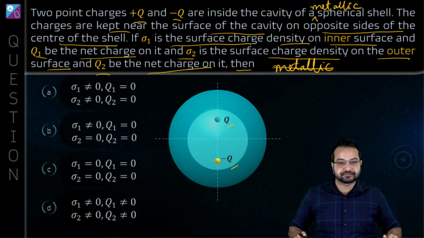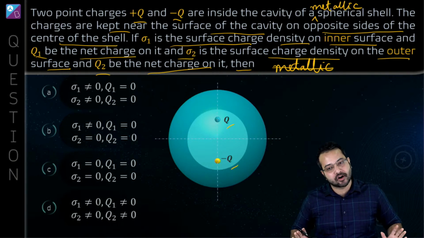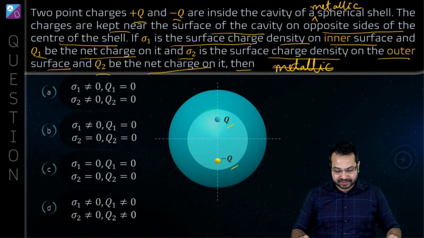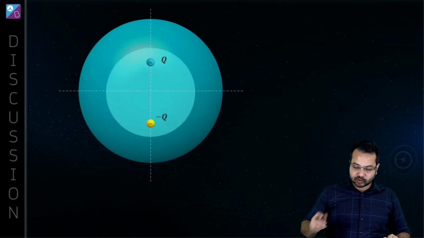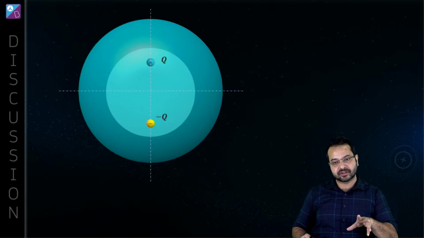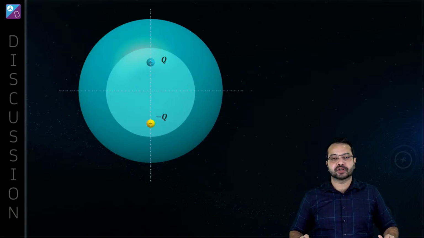All right. So Mohammed is saying option C. We'll see if the option is C or not C. We'll see to that. Okay, perfect. So tell me what is the concept that we are going to use over here. So sigma 1 and q1 is the surface charge density and charge on the inner surface, and sigma 2 and q2 is the charge on the outer surface.